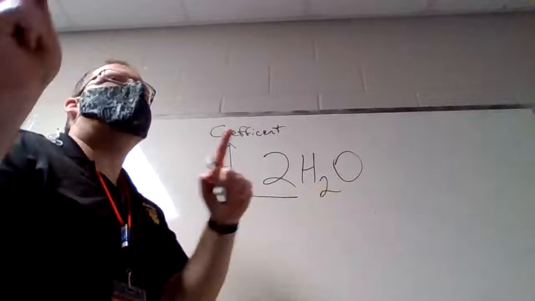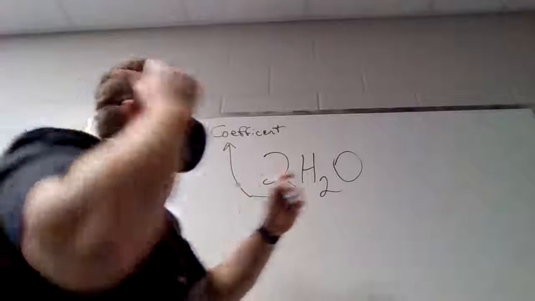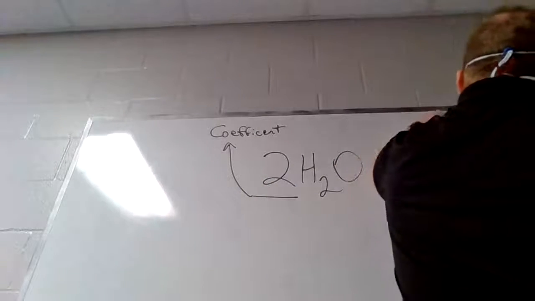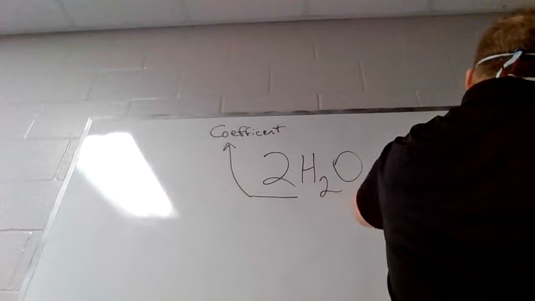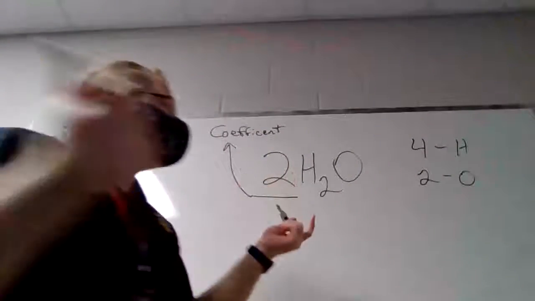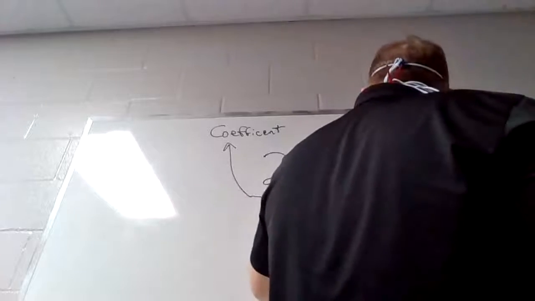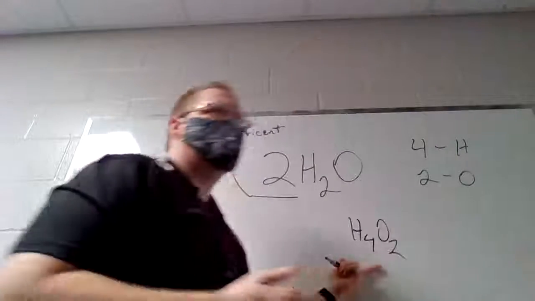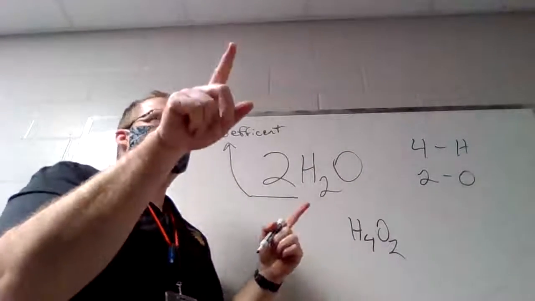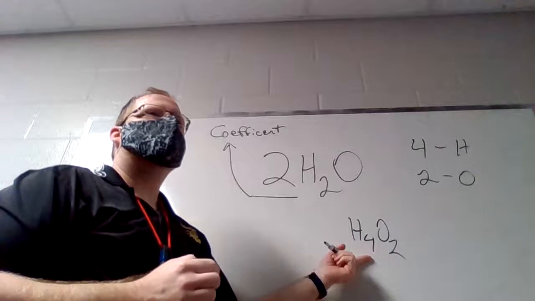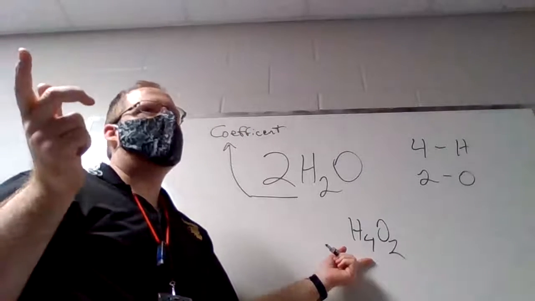The reason why we use this, though, is, if I have 4 hydrogens and 2 oxygens, couldn't I just rewrite the formula to be H4O2? Yes, but now here's the problem. Is that water? No, that molecule is not water.